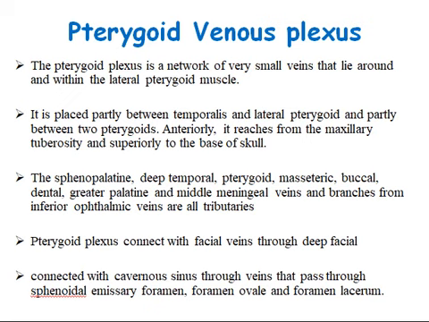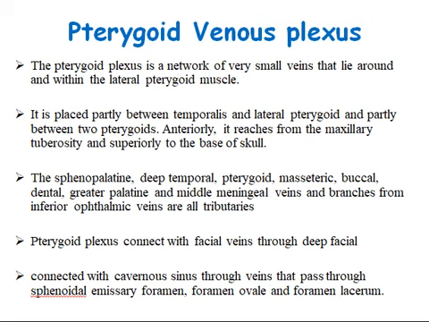The sphenopalatine, deep temporal, pterygoid, masseteric, buccal, dental, greater palatine, and middle meningeal veins, and a branch from the inferior ophthalmic vein, are all tributaries. Sphenopalatine veins drain the posterior part of the nasal cavity and greater part of the palate.